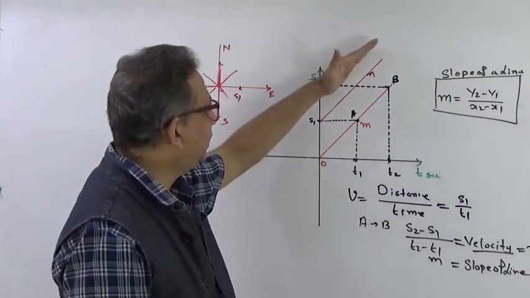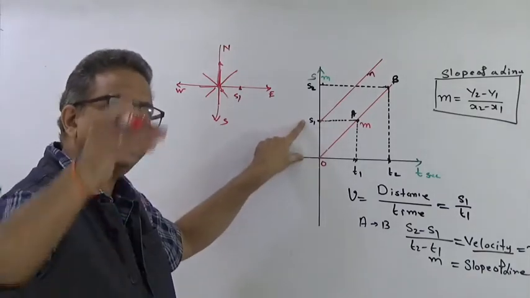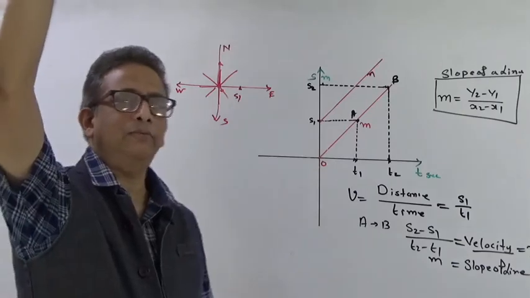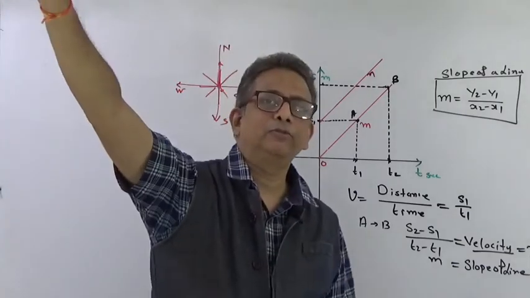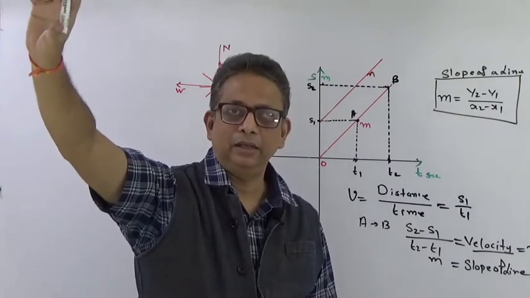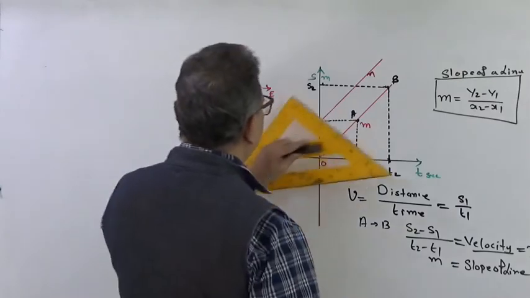What did this line indicate? That at time t equal to 0, he was already at the distance s1 from the origin, and from that point he started moving with some velocity. Again, the direction of his movement is not declared or mentioned in this particular graph. Is that clear? Now, let me draw another graph.